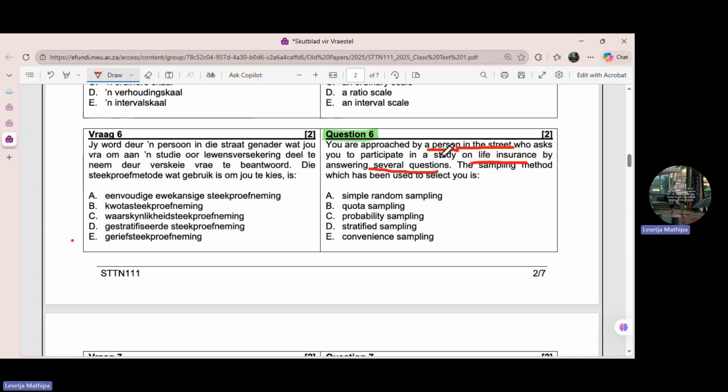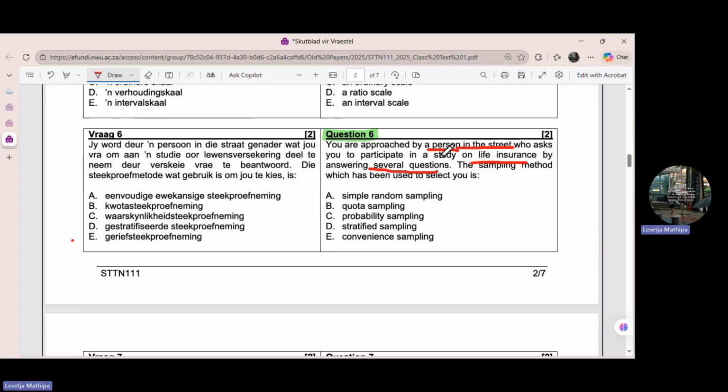So let's start with the simple random sampling. Remember, a simple random sample is obtained if each element in the population, not already in the sample, has an equal chance of being taken into the sample on the next draw.